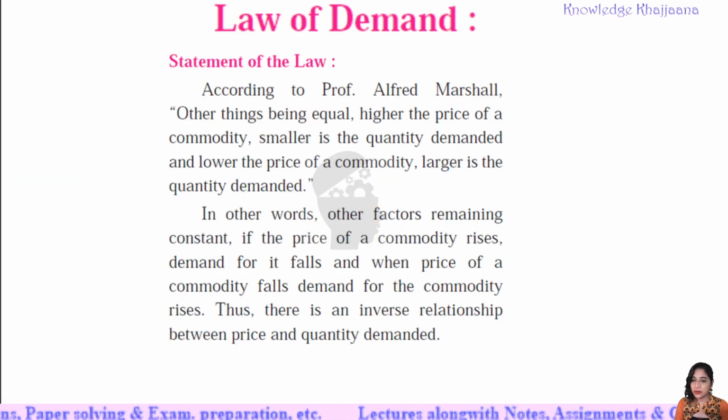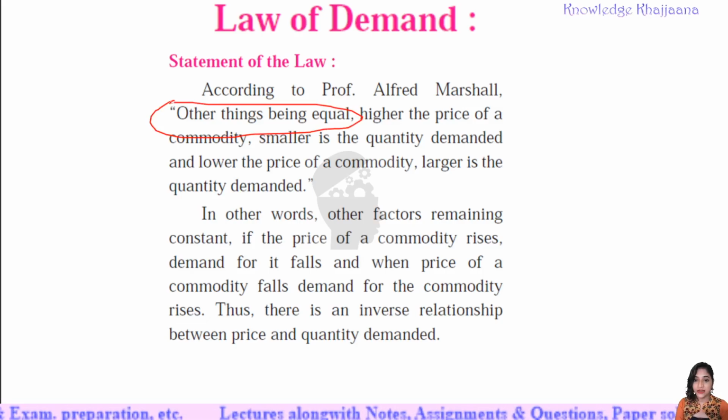What does this law of demand say? According to Professor Alfred Marshall, other things remain constant. This is the most important thing, and with reference to this concept only we are going to learn further. Other things remaining constant or other things being equal, higher the price of a commodity, smaller the quantity demanded, and the lower the price of the commodity, larger is the quantity demanded.